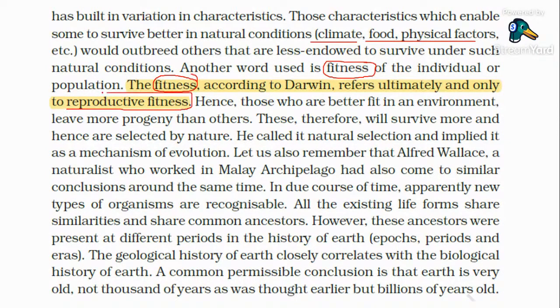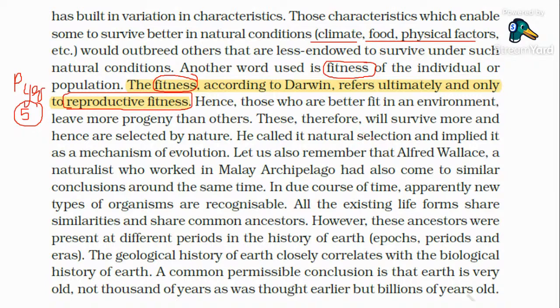That is very important. Previous year question number 5: what is fitness according to Darwin? It was a previous year AIIMS question. Reproductive fitness, physiological fitness, psychological fitness, or mental fitness. Which is the answer? Reproductive fitness.